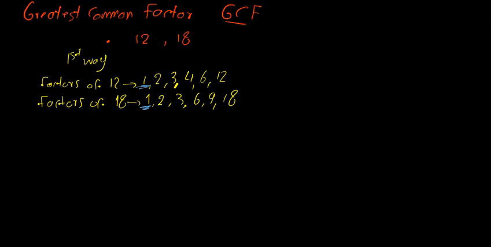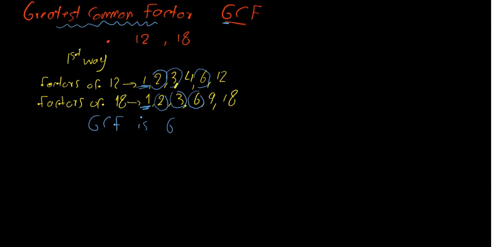Forget it. But the common factors here are 2, 3 is a common factor, 6 is a common factor. I ask about the greatest one, the GCF, the greatest common factor. What's the greatest here? Yeah, it's 6. So the GCF for 12 and 18 is 6. This is the first way.